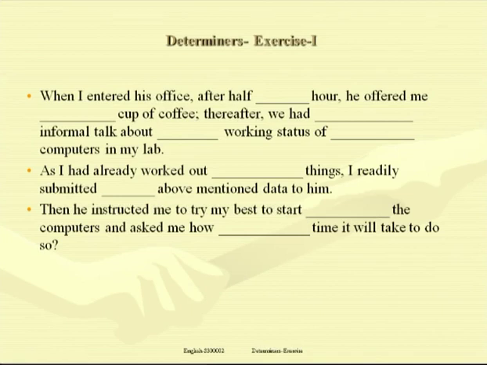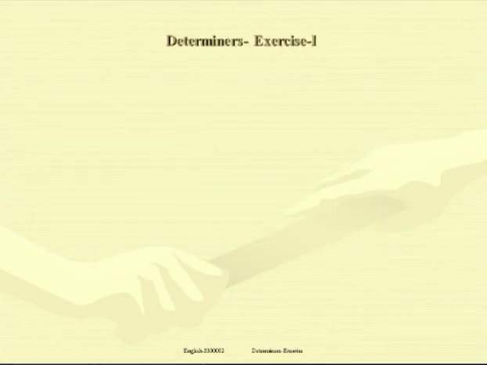And ask me how much time it will take to do so. Time, it cannot be counted. And again, it's an interrogative sentence. You can see that after so we have used the mark of interrogation, and that's why the use of much in the sentence. How much time it will take to do so.